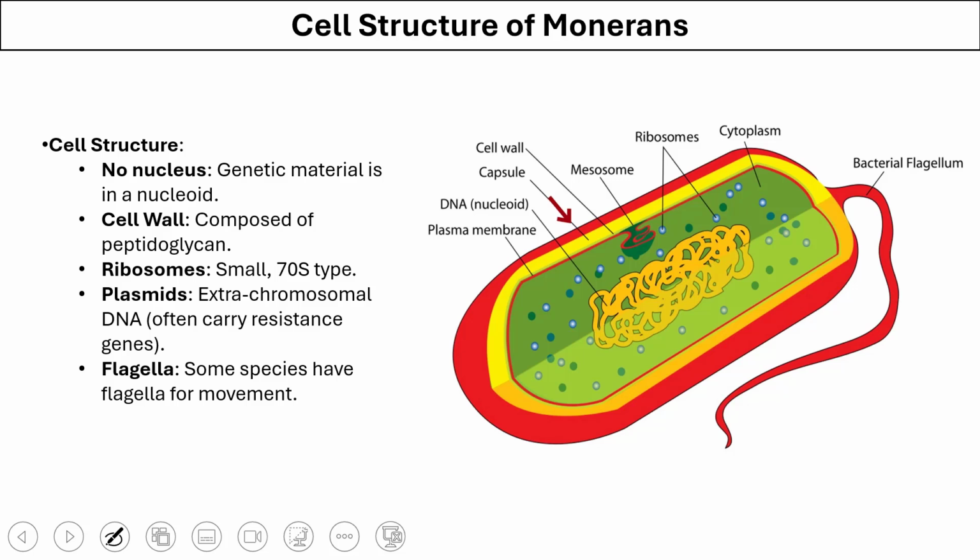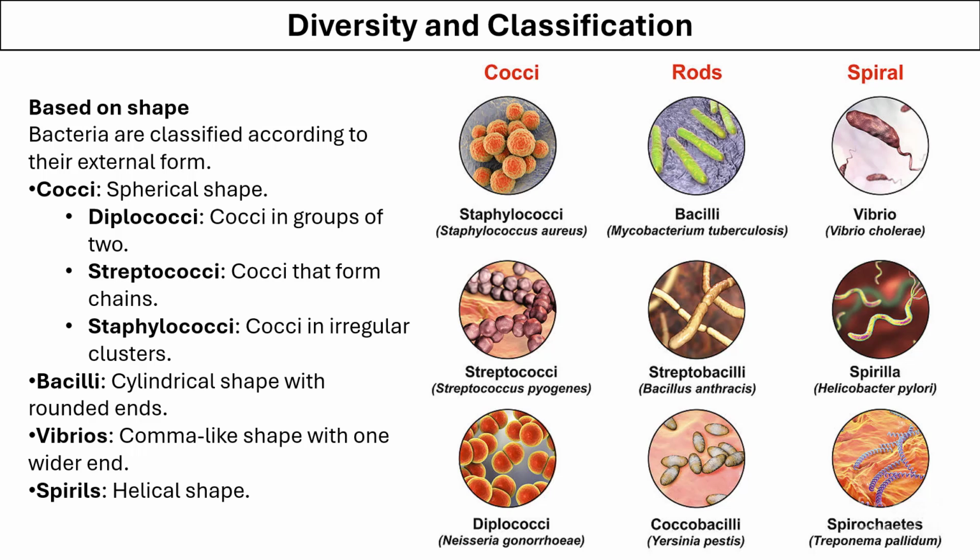Let's look at the cellular structure of monerans, that means the cellular structure of prokaryotic organisms. As we have studied before, prokaryotes do not have a well-defined nucleus. Their cell wall is made up of peptidoglycan. Their ribosomes are 70S type. They have extrachromosomal DNA called plasmid, and they may also have a flagellum which helps them to move.